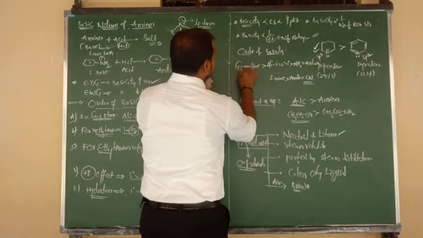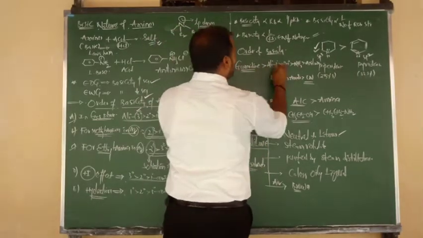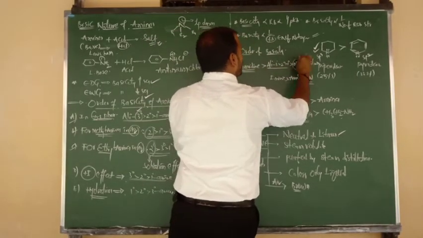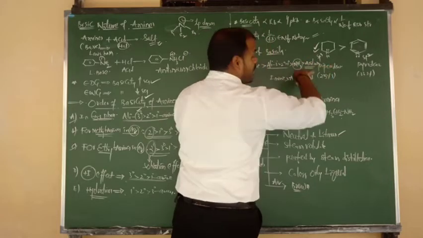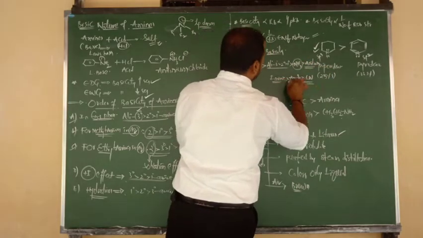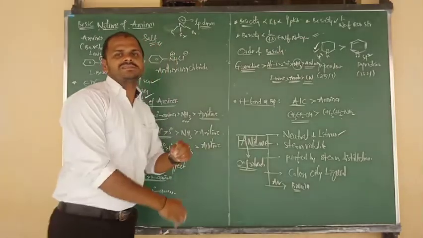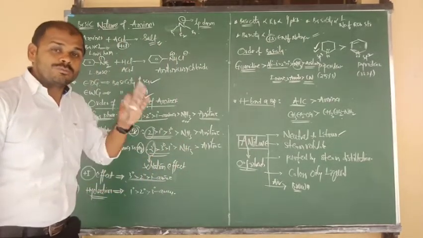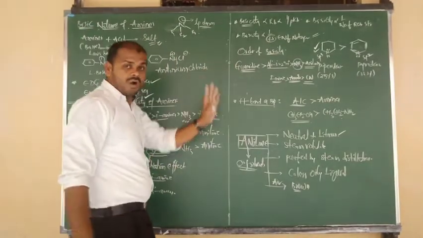But more basic nature is what? Guanidine. After that all aliphatic compounds, and in between, write ammonia. After that aromatic. After aromatic, imine. After that amide, and least basic nature is nothing but cyanide. So the most basic compound is nothing but guanidine.